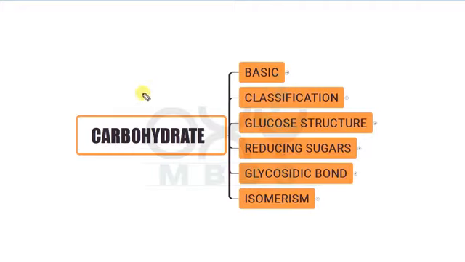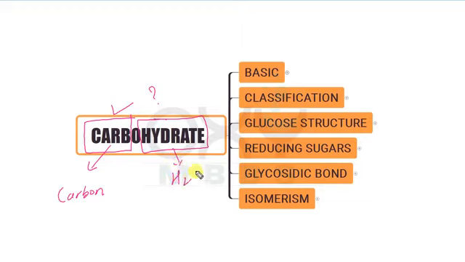Now first, it is very important to know what is the carbohydrate. Now just break the word carbohydrate. When you break the word carbohydrate, you will get carb and hydrate. From the carb, it is carbon atom, and from the hydrate, as you know, hydrate means water molecule. Now how is the water molecule formed? Water molecule is formed when H and OH ions join together.